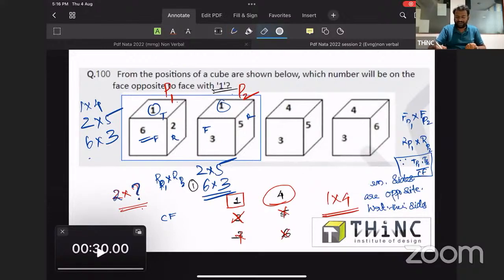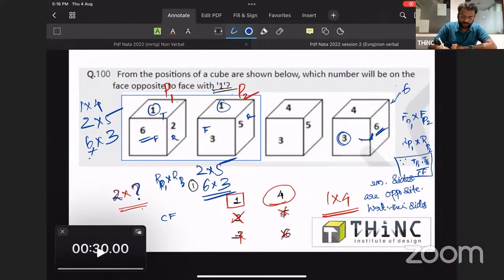So now I will tell you why I said that this die is a wrong one. Sometimes an odd one out question comes, where these 4 dice were given and one is odd. At that time also you can use this technique. From the figures over here, if you can see the 3 here, then you can't see 6, because 3 and 6 are opposite. 6 will be coming over here. Now 6 is an adjacent side of this 3. Adjacent sides cannot be opposite. That's the technique we use to solve this question.